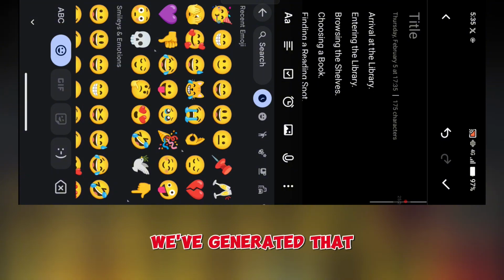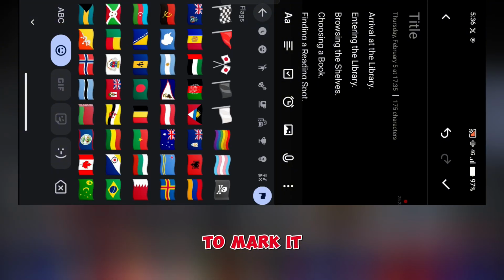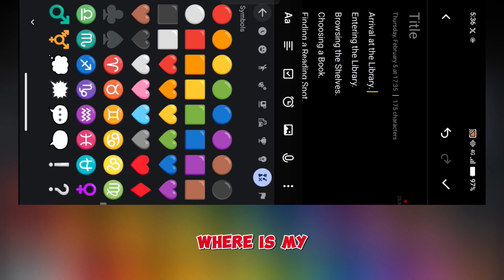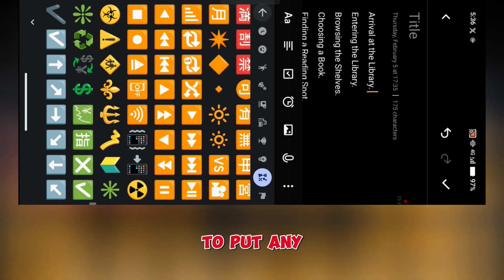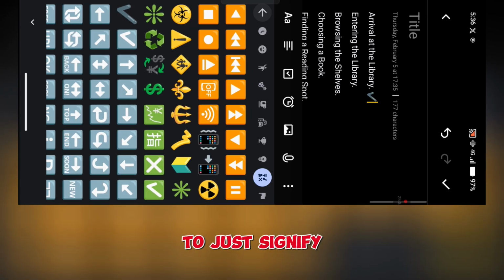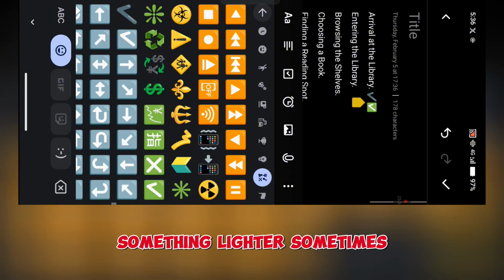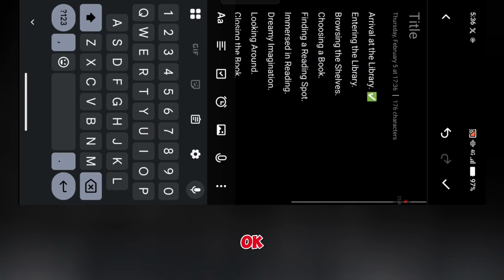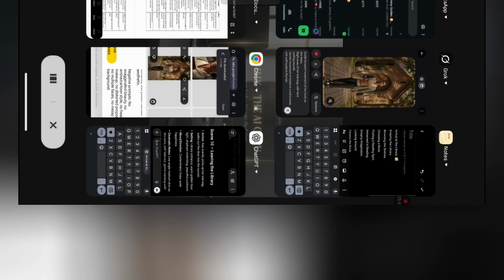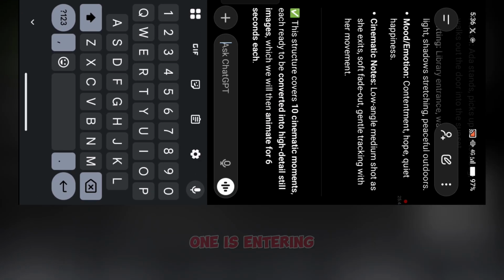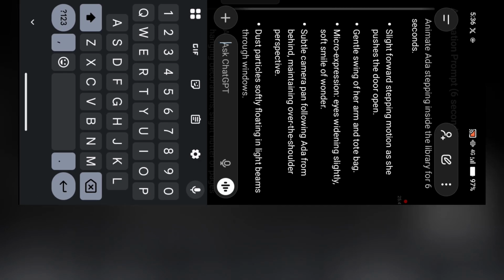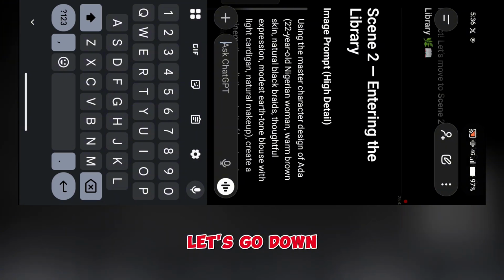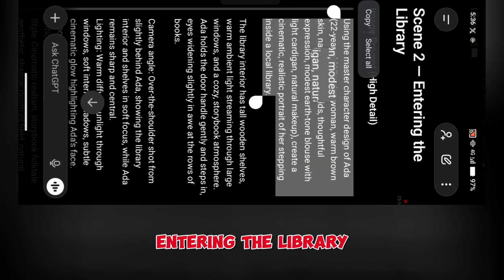Arriving at the library, we've generated that, so I'm going to mark it. Where is my marker? I'm going to put any emoji to just signify that I have dealt with this. Let me put something lighter. Okay, that is okay, don't worry. So the next one is entering the library. Let's go down. So this is entering the library.